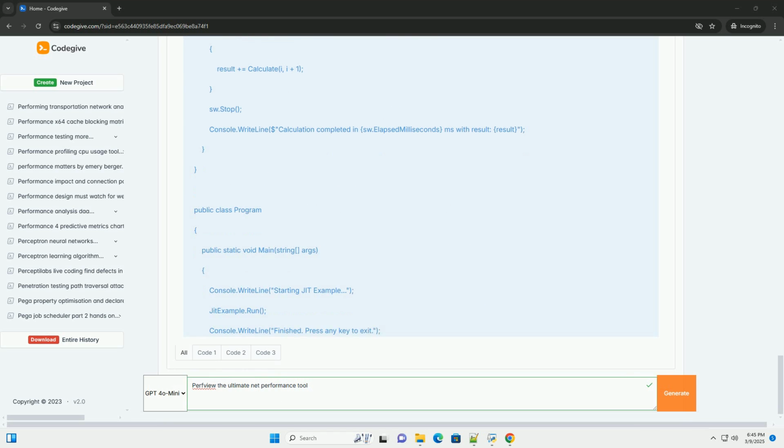Code example: unoptimized code. Steps: 1. Run the code. 2. Collect data from the running process using PerfView. Enable the CLR events option and include JIT events. 3. Open the ETL file in PerfView. 4. Open the JIT stats view. 5. Analyze the JIT compilation time and the number of methods JIT compiled.